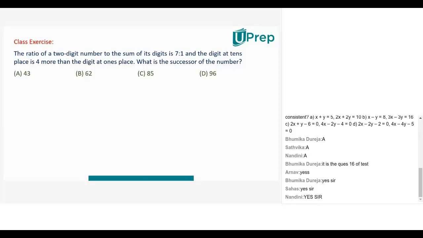Let's think of this question. There is a two-digit number and the sum of its digits, and the ratio is given as 7:1. And the digit at the tens place is 4 more than the digit at the ones place. So what is the successor of this number? Good question. Anyone?